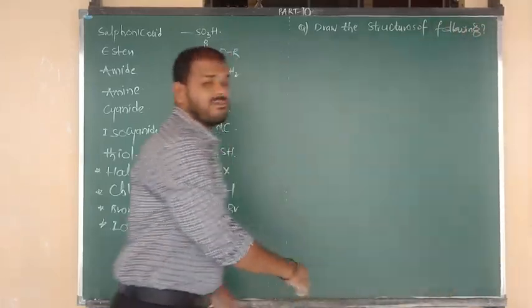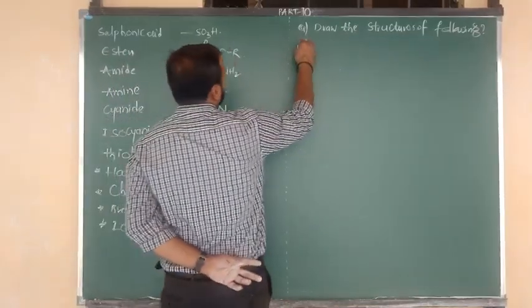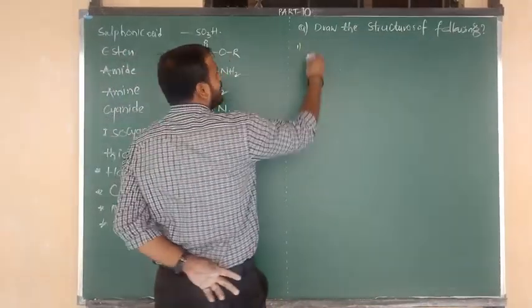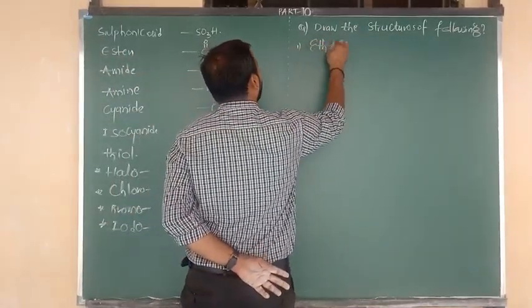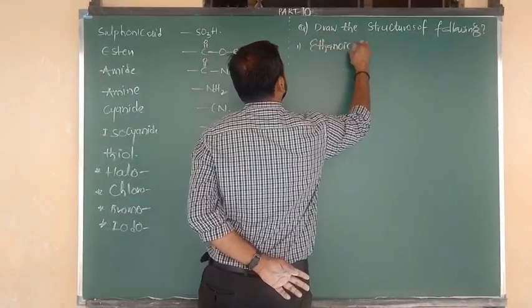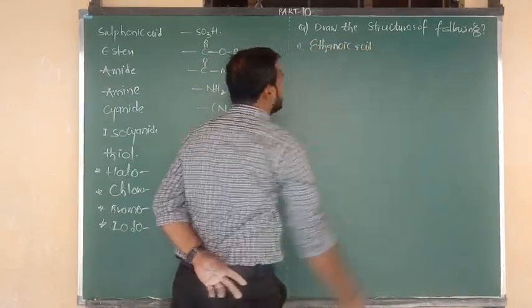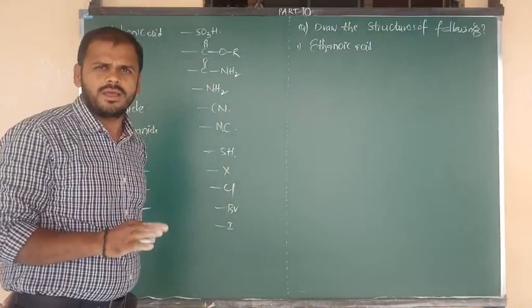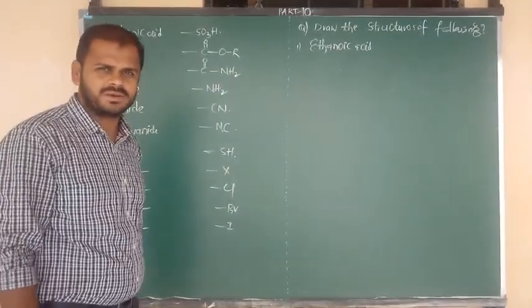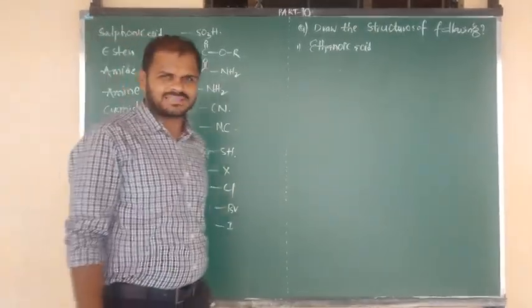Draw the structures of the following substances. Let me consider number 1. That is ethanoic acid. This is the question they have given, and it has been repeated many times in exams. What is meant by ethanoic acid?